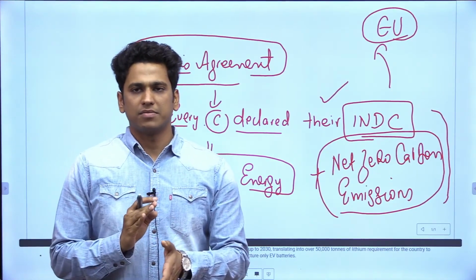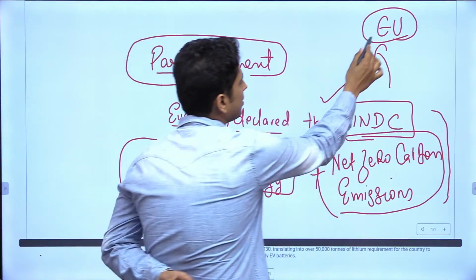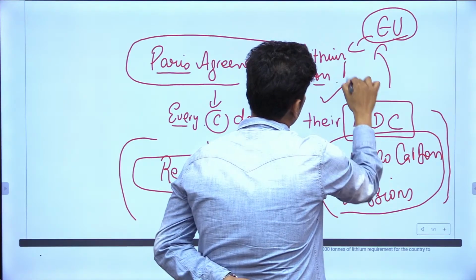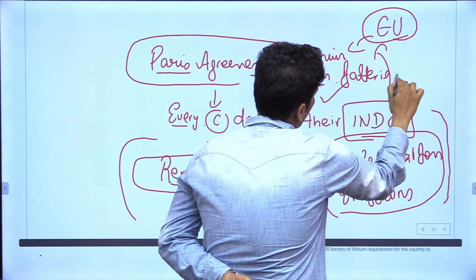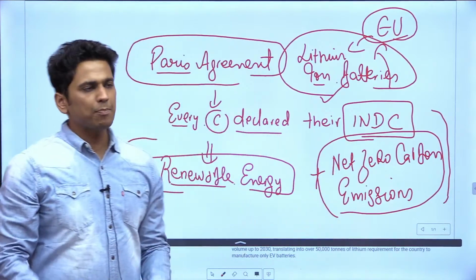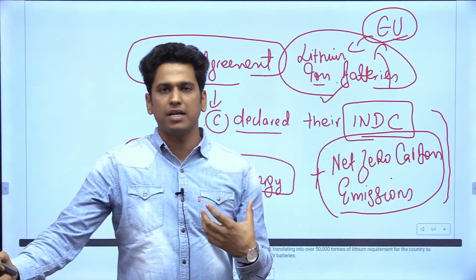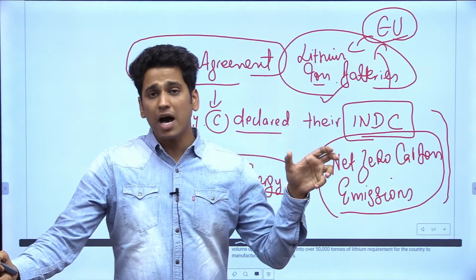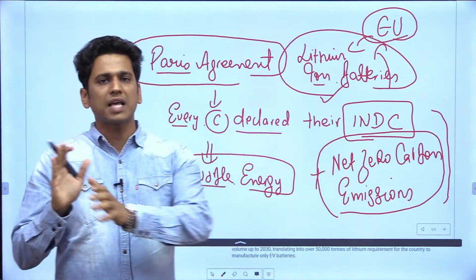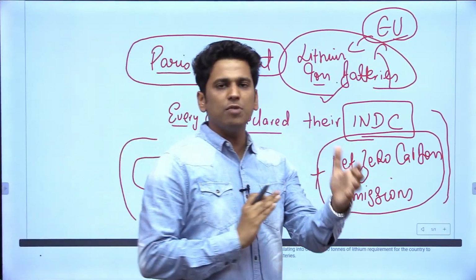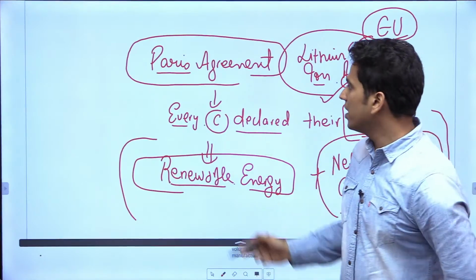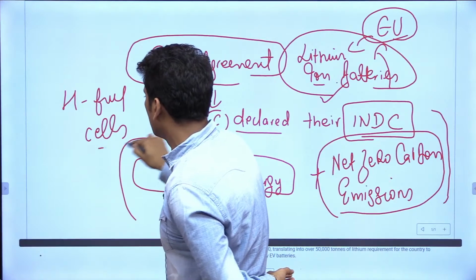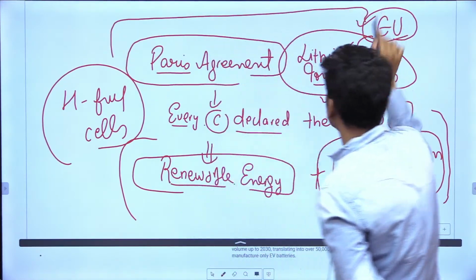Now, electric vehicles work on lithium ion batteries, that we know. But what is the problem related to lithium ion batteries? In the case of India, we are thinking of shifting towards hydrogen fuel cells, which could be seen as an alternative for moving towards electric vehicles.